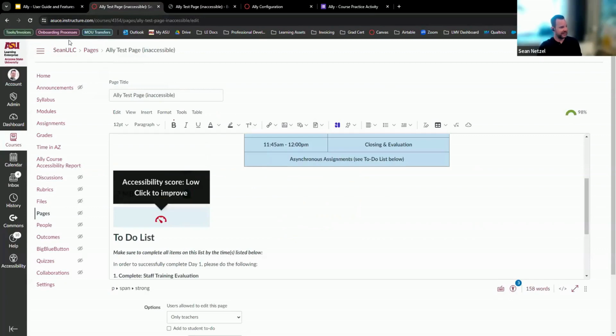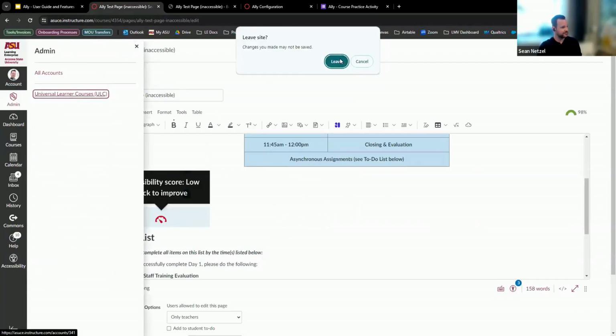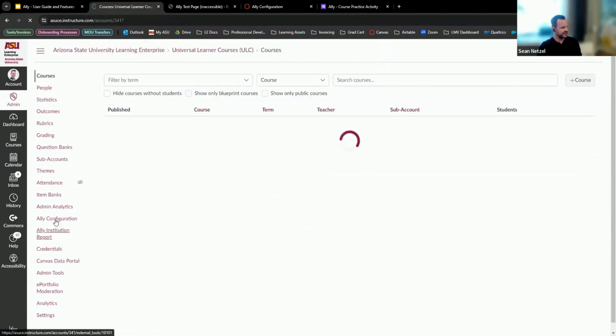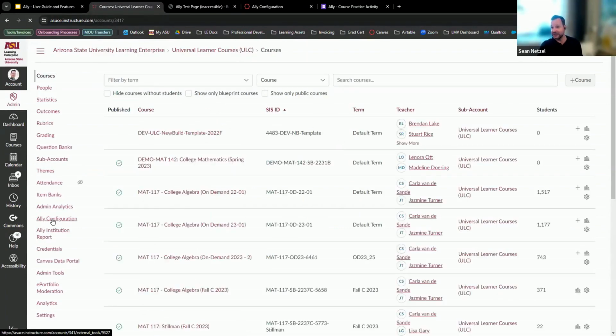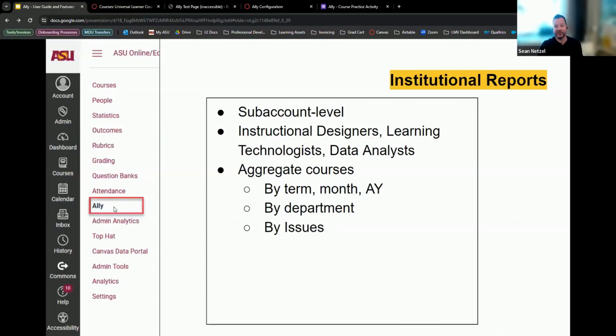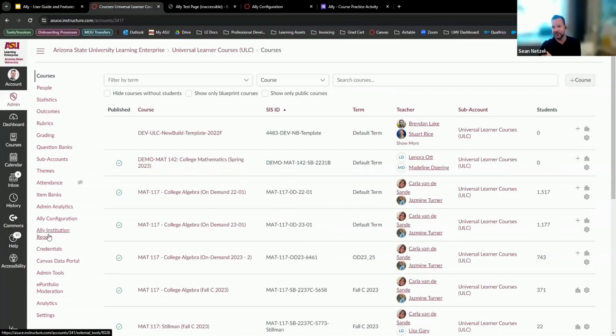For your case, in the ULC version, our version, if I was to go into it here, it's a little bit different. Ours directly just says Ally configuration. So even though it says Ally on here, that is how you go into the configuration, or actually the institution report. Sorry, this one, institution report.